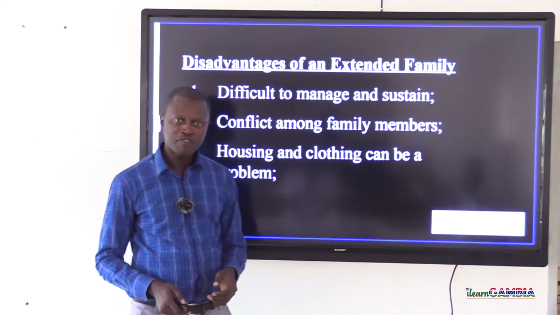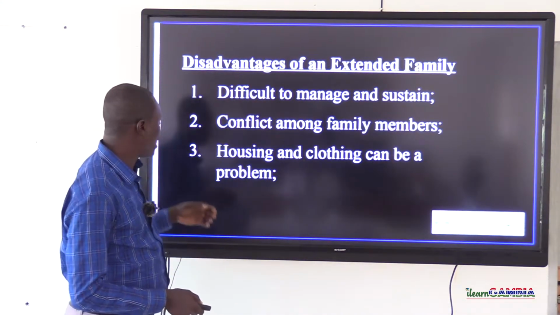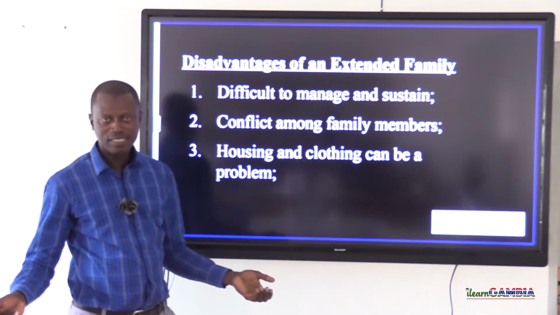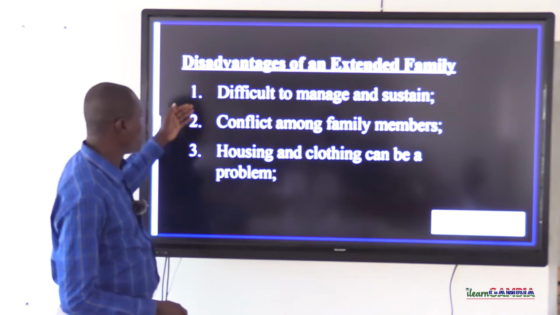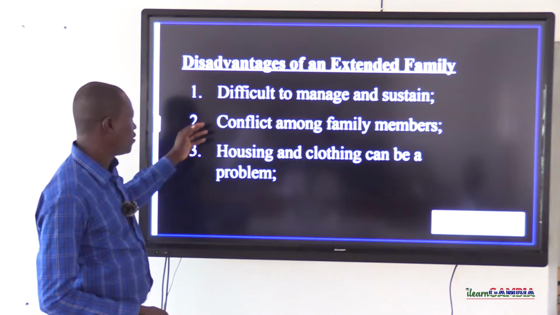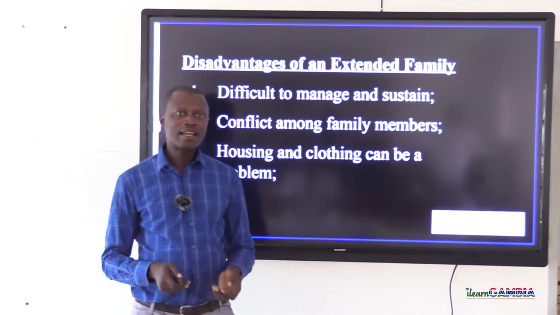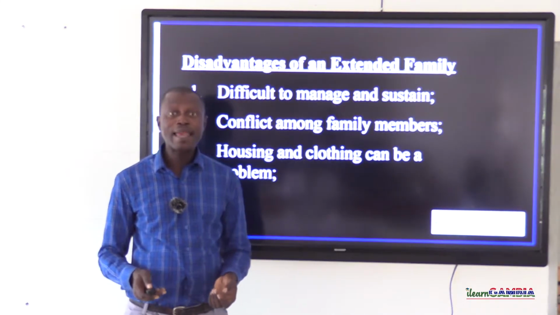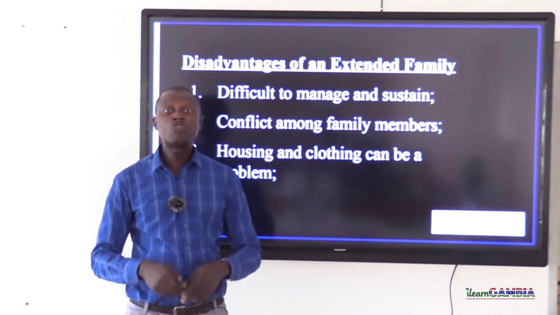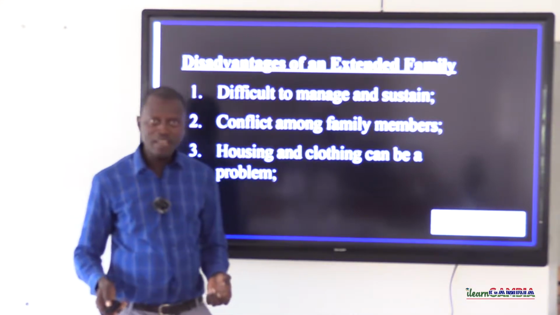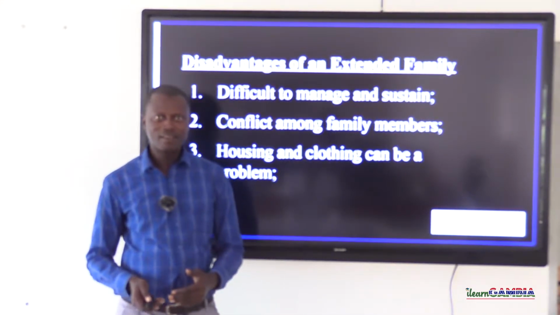Besides advantages of an extended family, like I mentioned earlier, there are disadvantages, problems, challenges. So what are some of those disadvantages? One, difficult to manage and sustain, especially in an extended family system where there are many wives, many children, many relations of the family apart from the wives and children.